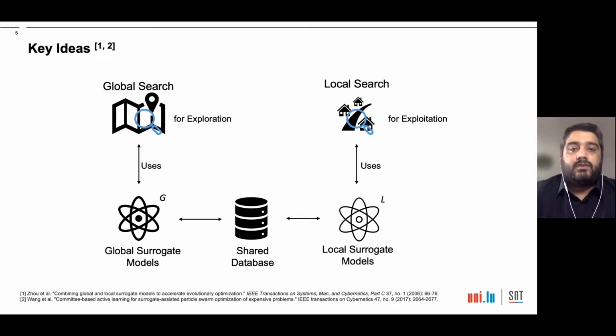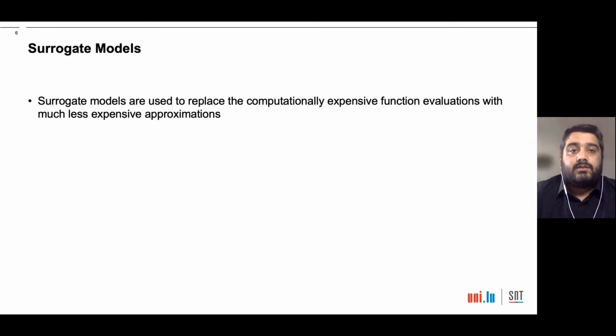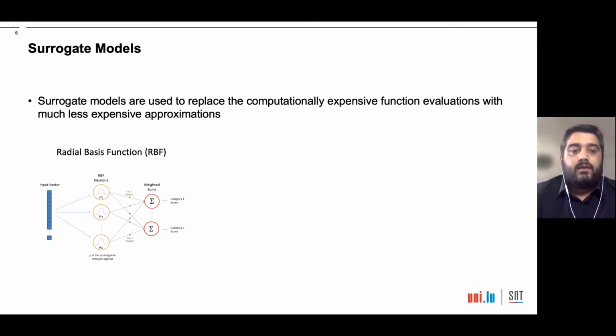But what are surrogate models? Surrogate models are used to replace the computationally expensive function evaluation with much less expensive approximations. Three of the most commonly used surrogate models are radial basis function, RBF. It is a type of forward feed artificial neural network comprising of three layers, namely the input layer, the hidden layer, and the output layer. Radial basis functions are used as activation function, and the output is the weighted sum of radial basis functions.